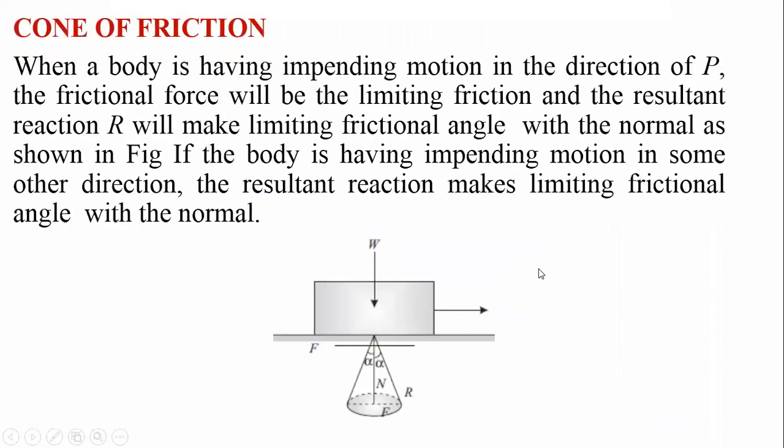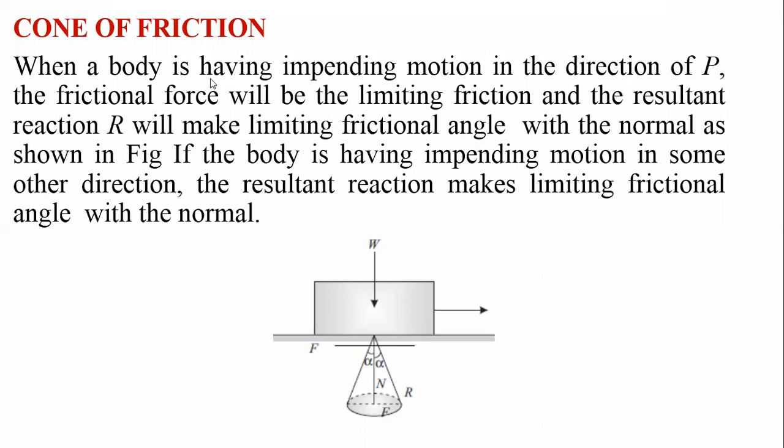Then the cone of friction. If you see this diagram, the applied force P is rotated through 360 degrees. The resultant made by these two forces also rotates, and this makes a cone shape, which is the cone of friction.